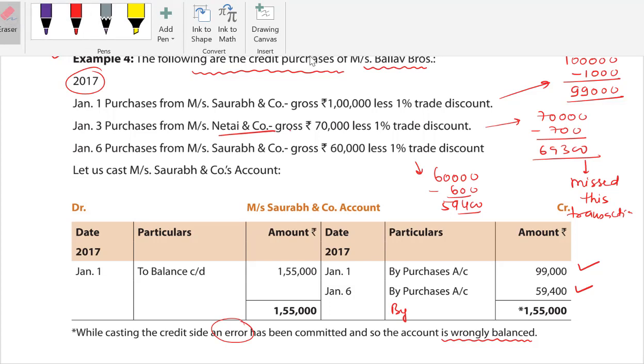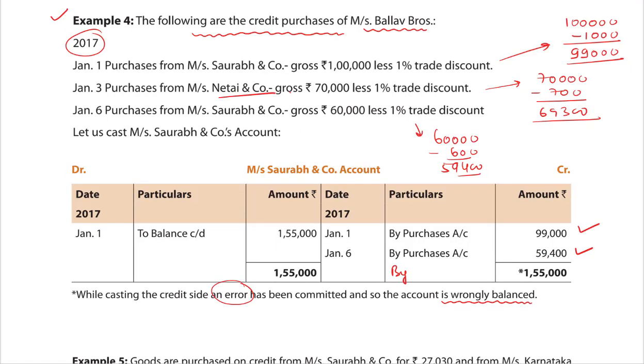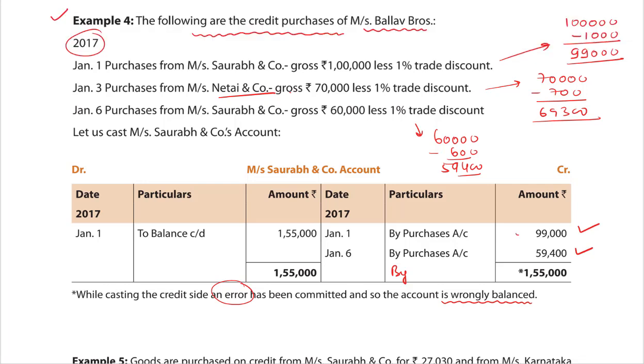What we need to do exactly is, let me erase it for you. Students, just see it over here. If we total these two figures, the total is 1,58,400.